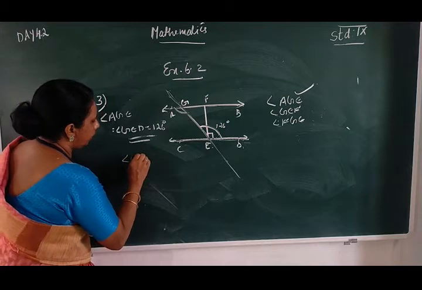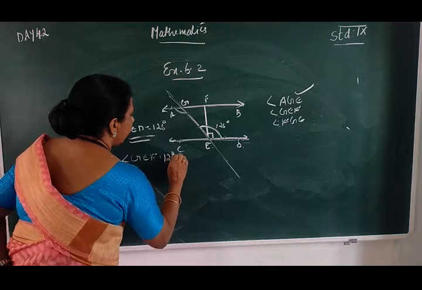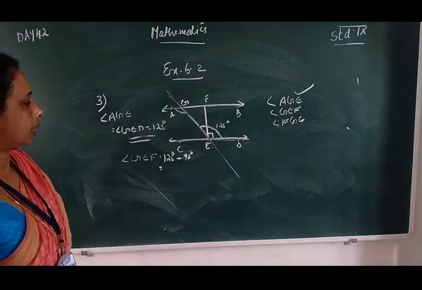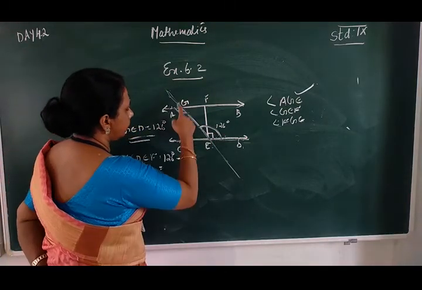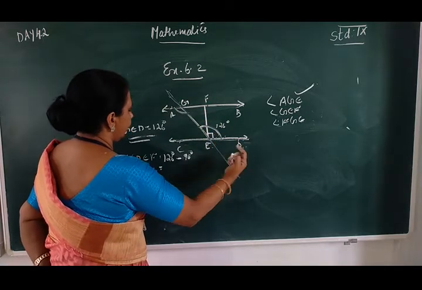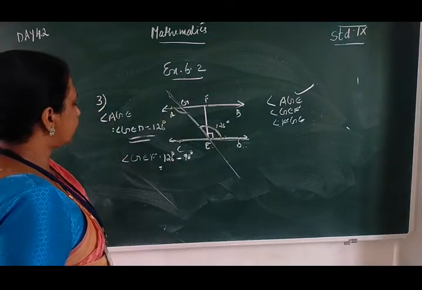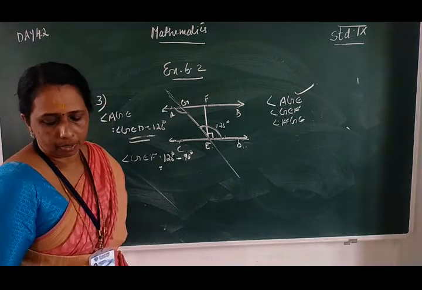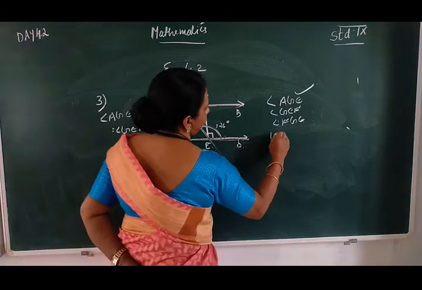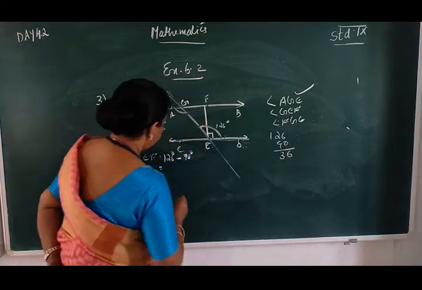Angle GEF is equal to the total angle GED minus angle FED, which is 126 degrees minus 90 degrees. The answer we get is 36 degrees.